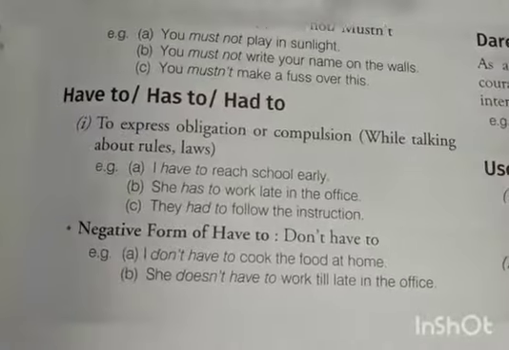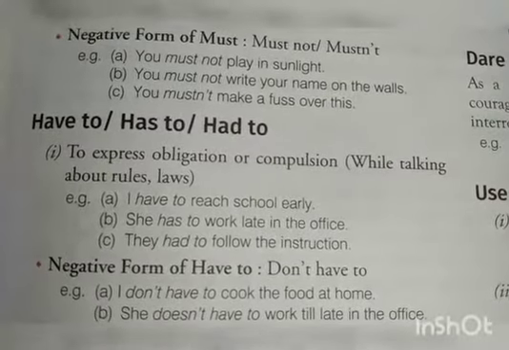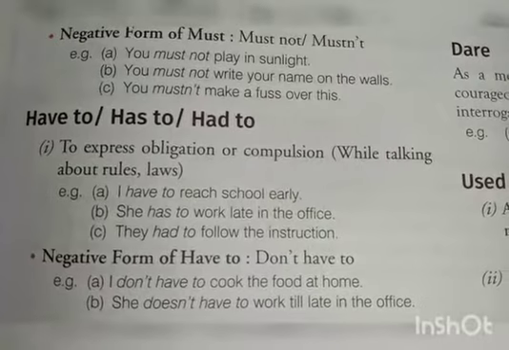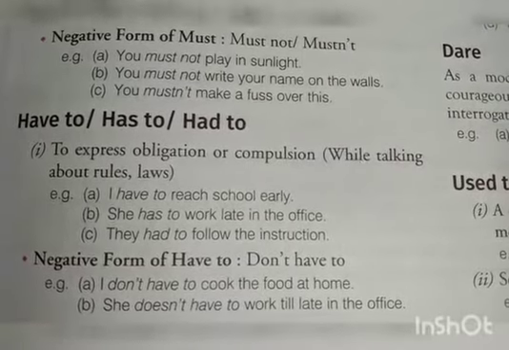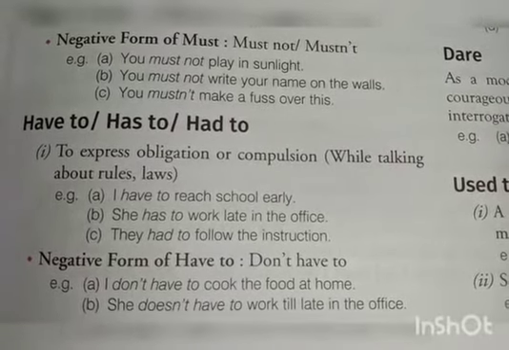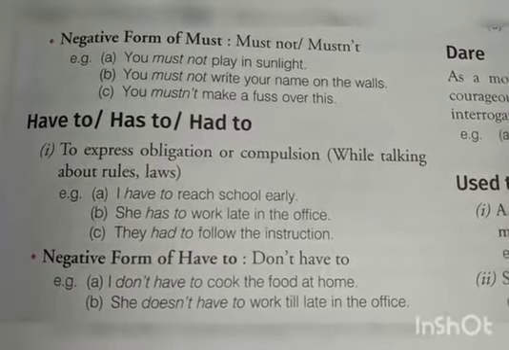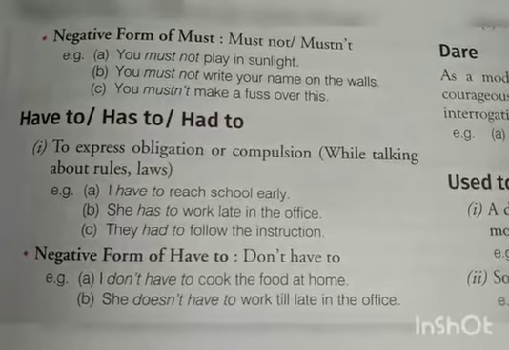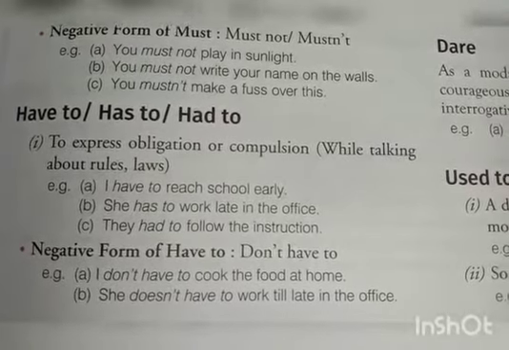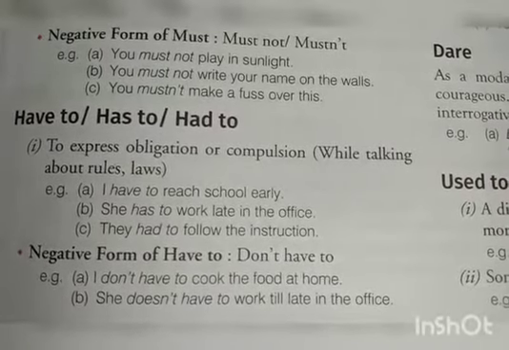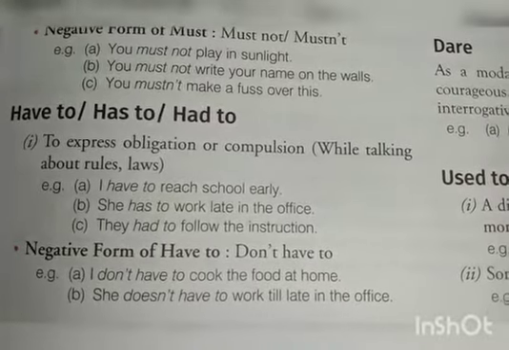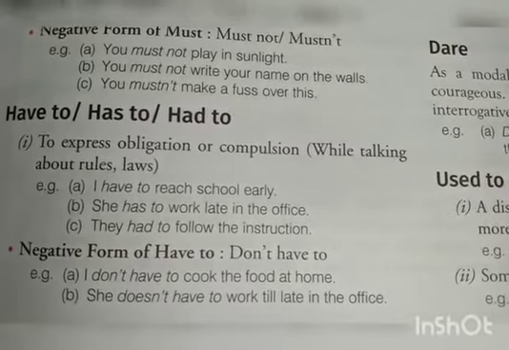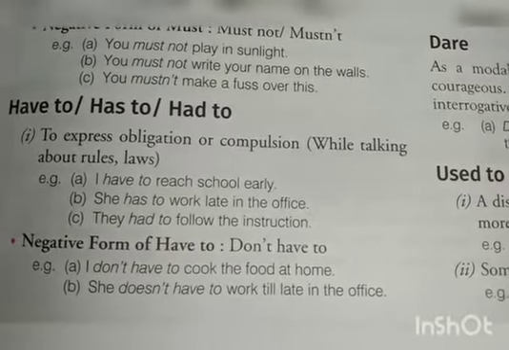Next we have to, has to, and had to. Let's see how they are being used. To express obligation or compulsion while talking about rules and laws. I have to reach school early. Now it is like we can say coming under rules. She has to work late in the office. They had to follow the instruction. Now these all are coming under when we are talking about rules and laws.